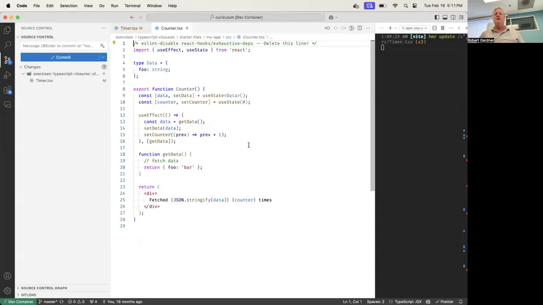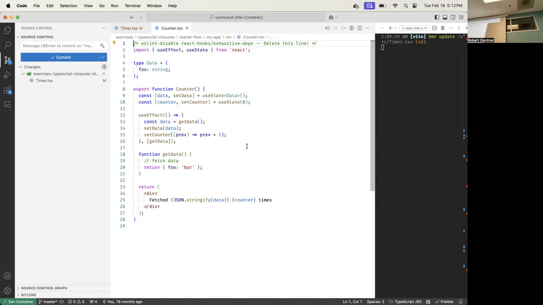So why is that happening? We have to figure out why that's happening. So here we go. We execute here, the data is undefined, and the counter is 0. We schedule the useEffect because it's the first render, and we put get data in as the dependency. So let me just put that much on the board. I'm not going to bother with the cache right now. So my dependency array on the effect is get data.